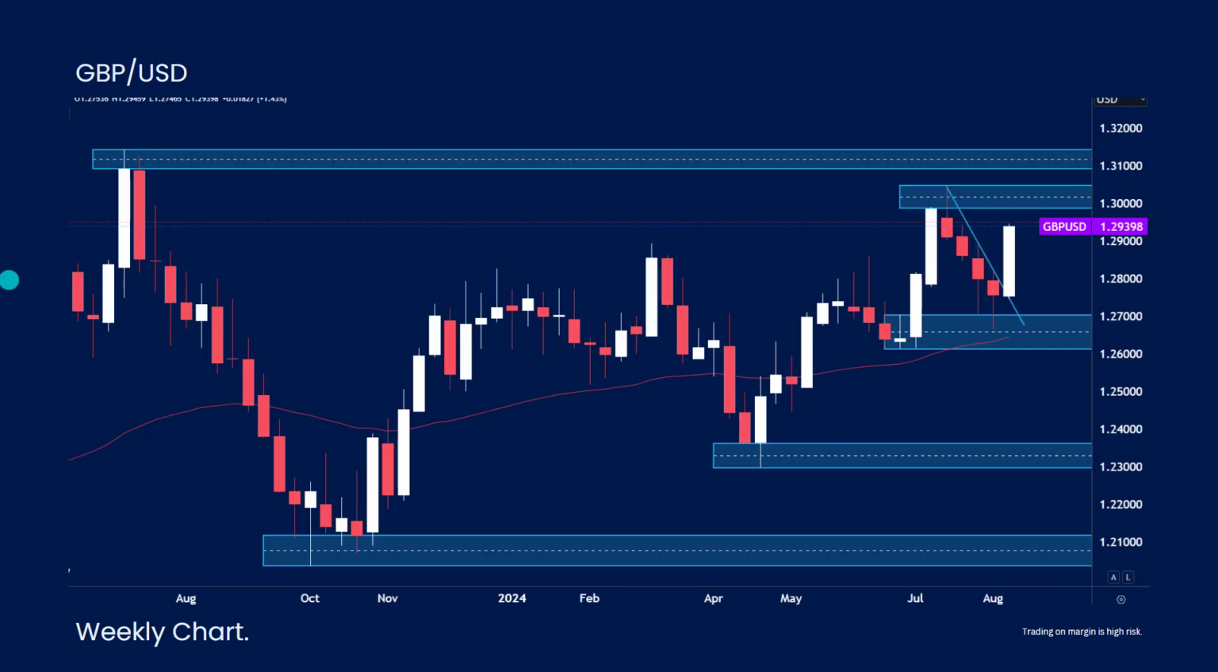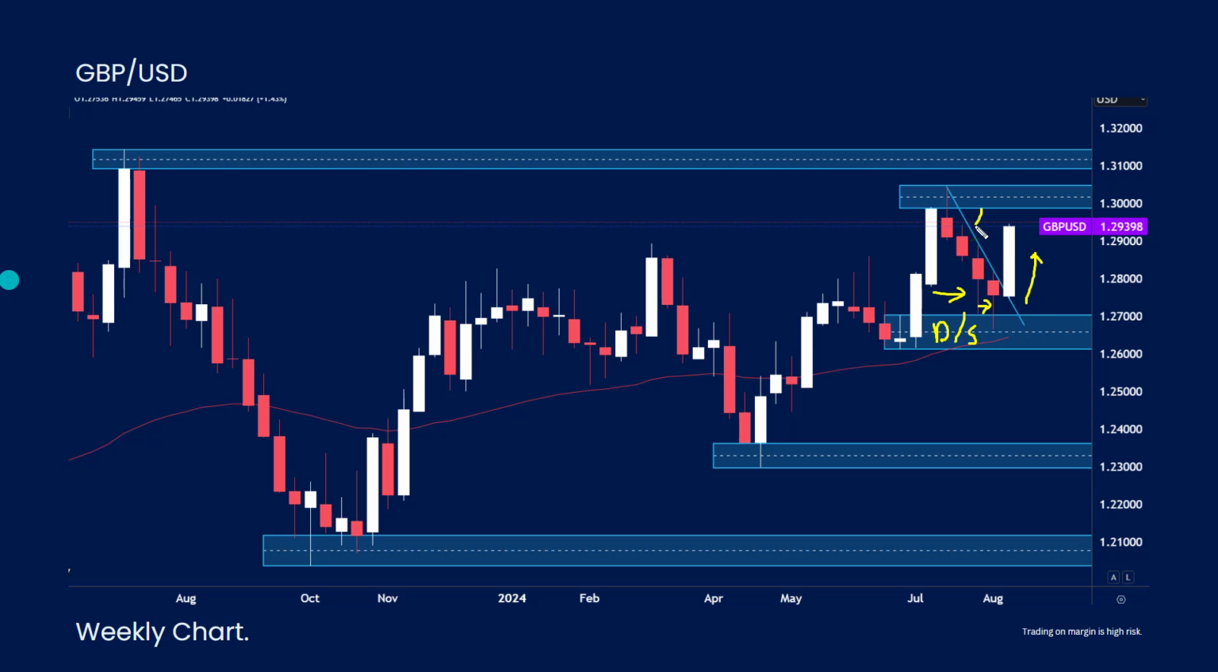Going on to cable then. So we spoke about cable in terms of the opportunity for the market to rebound, more from the fact that we're in this demand zone down here, or this support zone, between that sort of 127 handle. We looked at the previous week's candles. They were showing some signs of potential reversal with the price closing back higher on the end of the week.